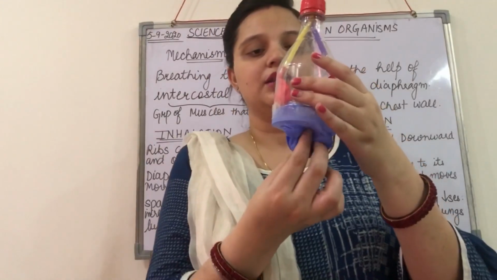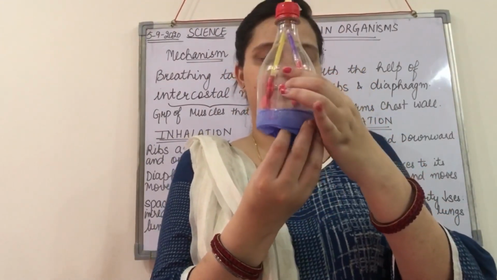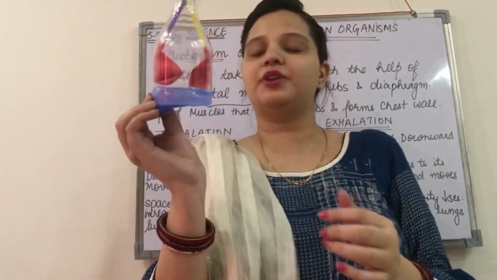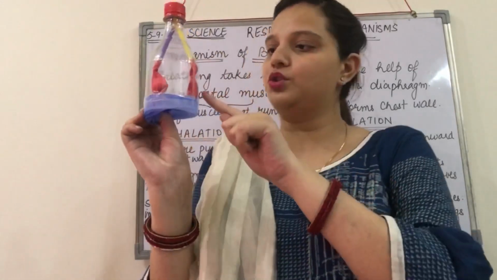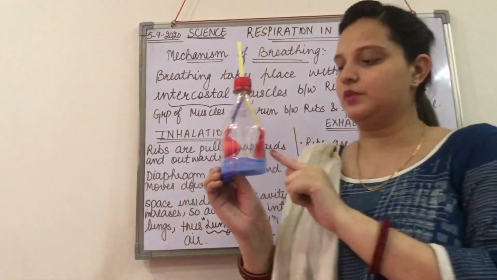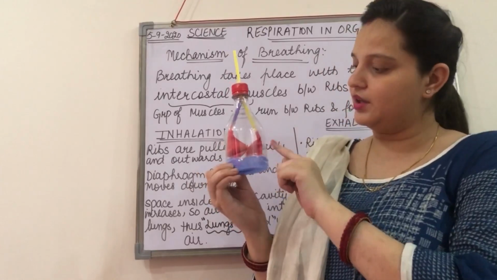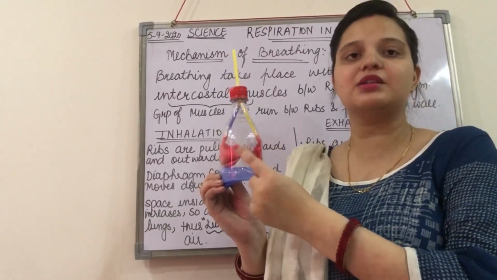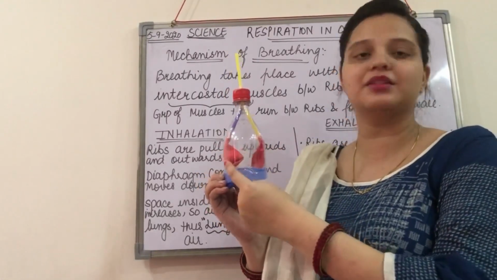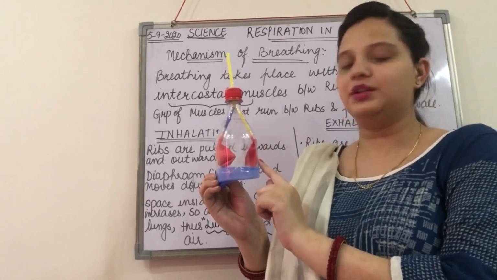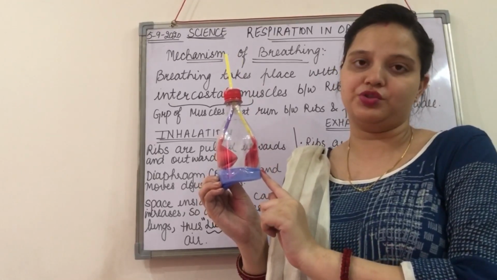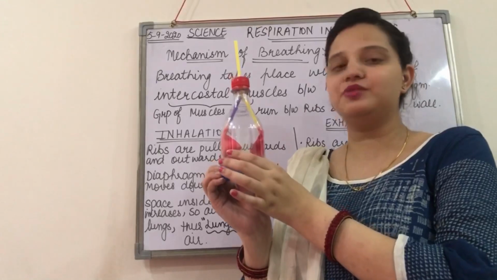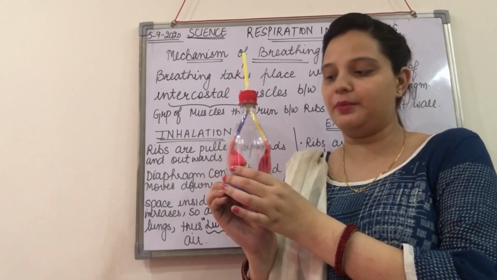Now let's see how this is going to happen. This is the normal position of the diaphragm. You can see here the balloons are empty. The balloons, that means the lungs, are not filled with air at this moment, when the diaphragm is at its normal position. Now you have to see clearly what is going to happen.